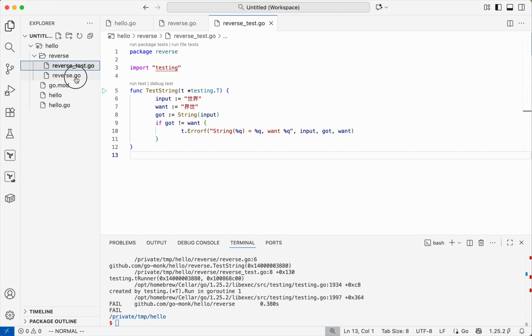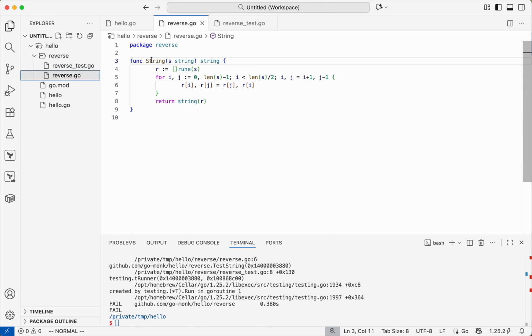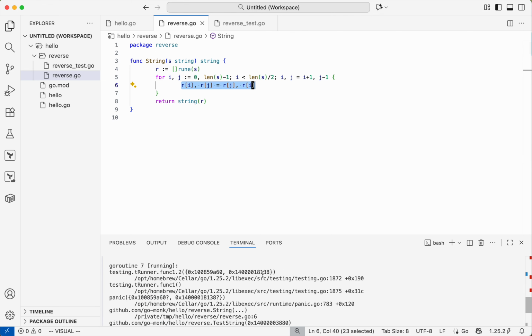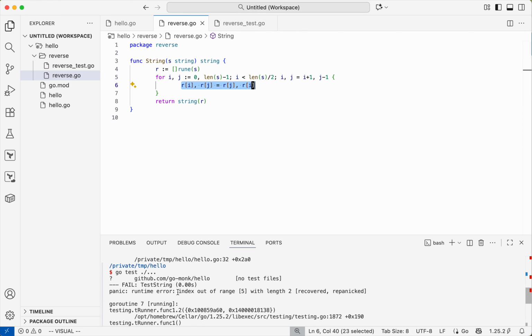Let's have a look again at the string function. The problem is somewhere here, and the error message says index out of range. So we are looking for an element at index 5, but the slice has length only 2, so there are only 2 elements in the slice, and that's why we get runtime panic.